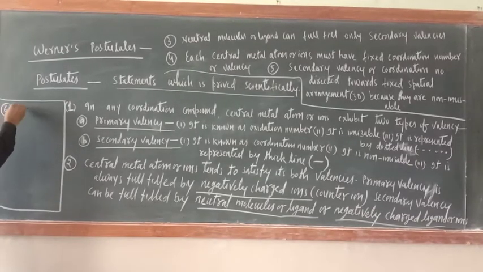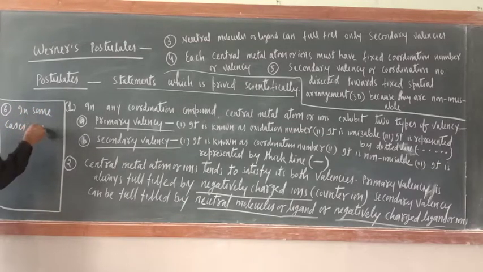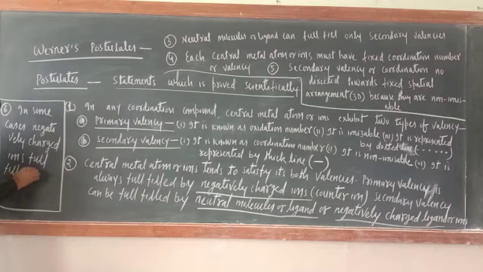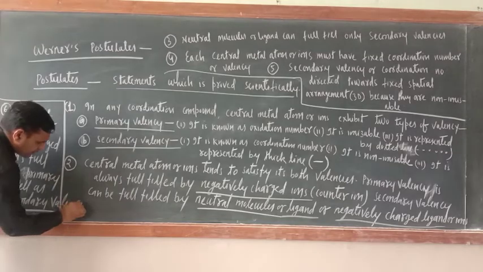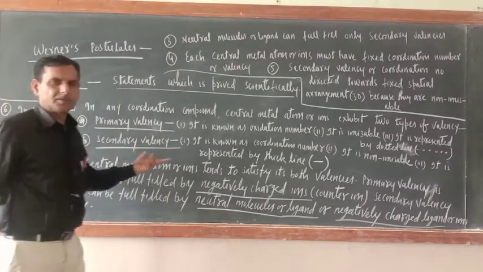Point number 6: in some cases negatively charged ions fulfill primary as well as secondary valency. This is also one of the important points.